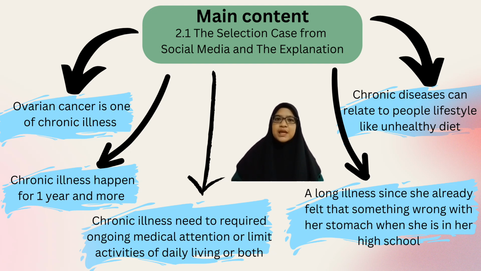She also said that in August of 2017, when she was working on the boardwalk, she had to stop walking. After that, the patient met a gynecologist and was told that she had lost 15 pounds of weight, but her stomach was still sticking out, and the doctor asked her to eat less carbs and more lean protein. This is because chronic disease can relate to people's lifestyles, like an unhealthy diet.